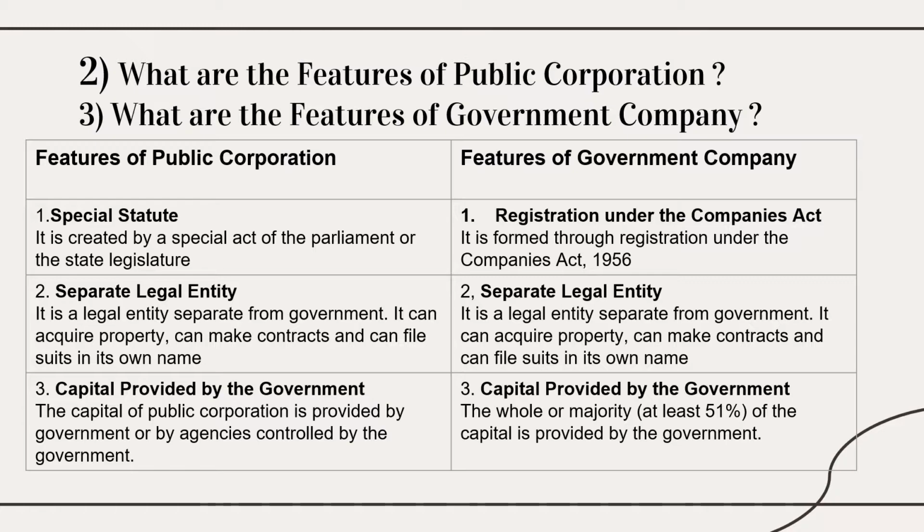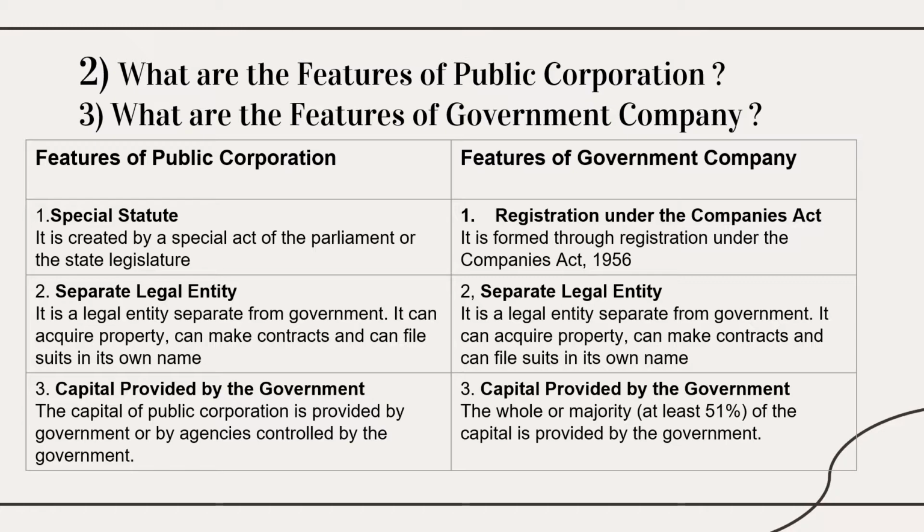First one is special statute. I have abbreviated it because here there is no space. When you are writing in your exam paper, write in full. Public corporation is created by a special act of the parliament. It is created by the act which will be passed in the parliament or state legislature.